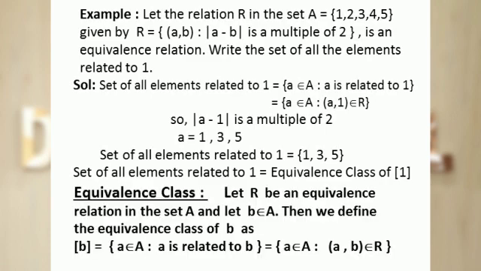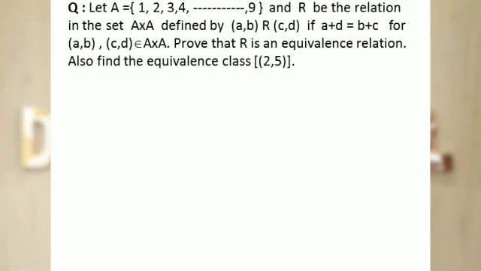Let's define equivalence class also. Let R be an equivalence relation in the set A and let b belong to set A. Then we define the equivalence class of b as a set containing those elements a of set A for which the ordered pair (a, b) belongs to relation R. Moving to the next example.